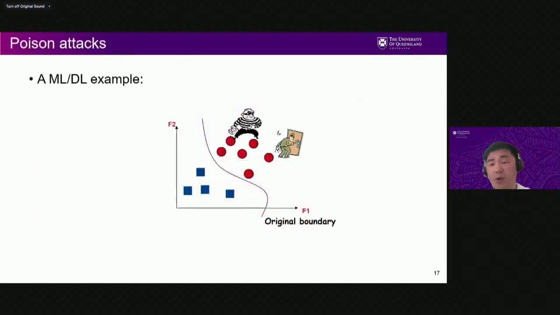I brought up the same figure I used before. This shows the original boundary of two different classes, one data set with two different labels.